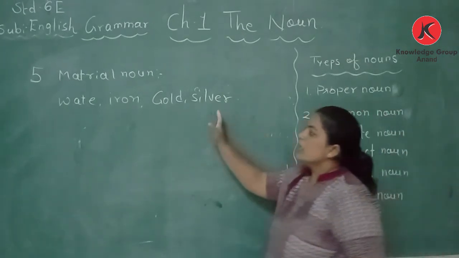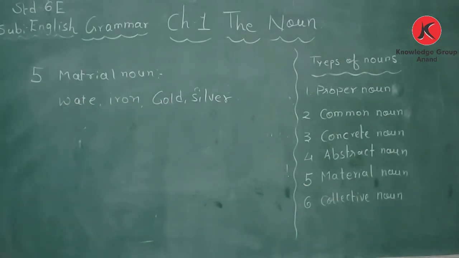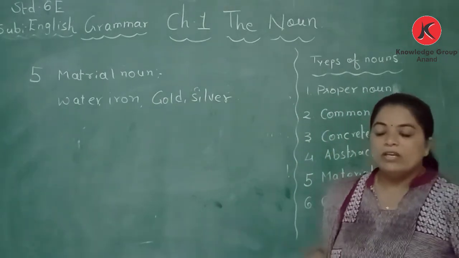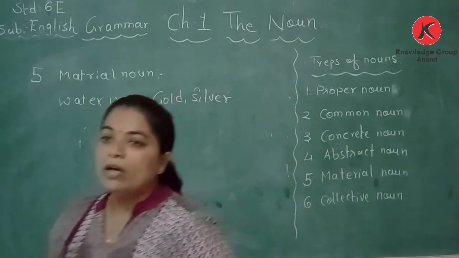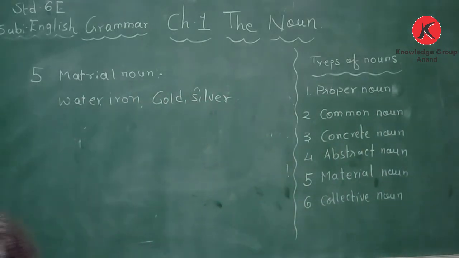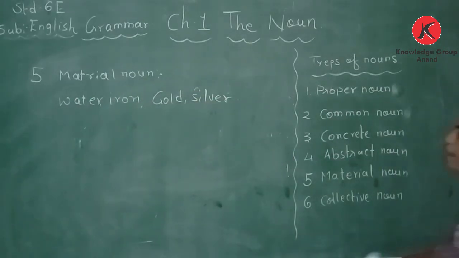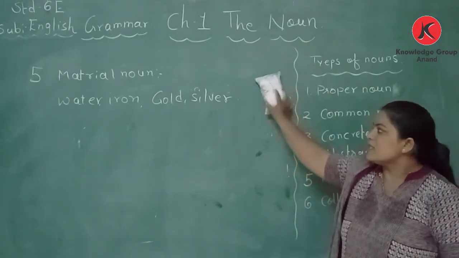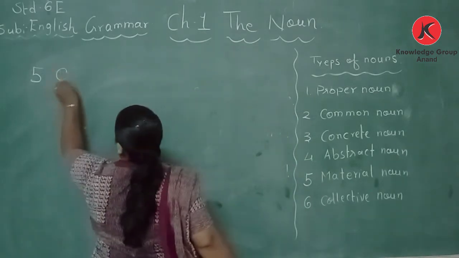So how much material? Iron, to make one iron bar, how much material will be needed? Water, the material. In one bucket there can be 1 liter of water, 2 liters of water. According to the capacity of the bucket, we fill the water in it. So this is a material. Material noun is a name of substances. Gold, steel. Okay. The last one is collective noun.